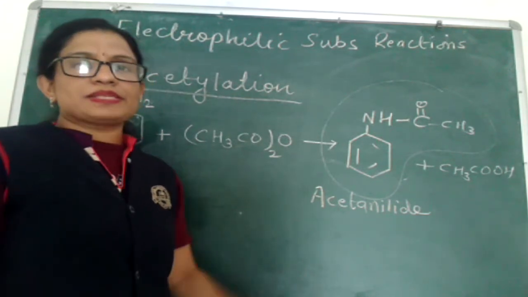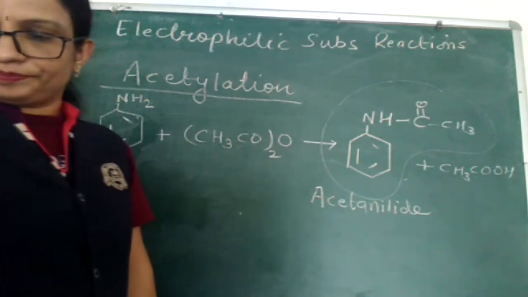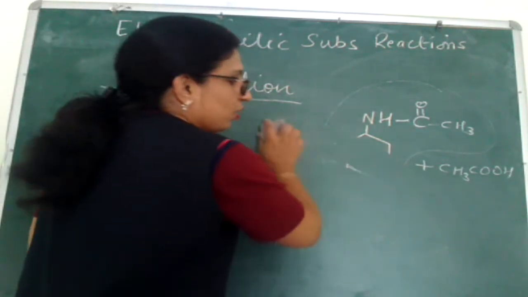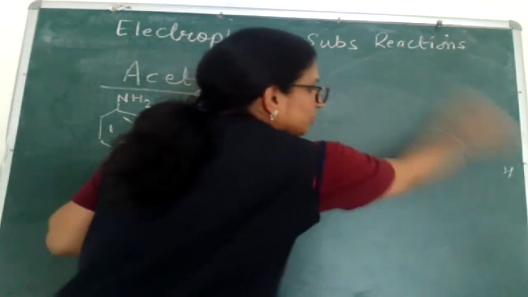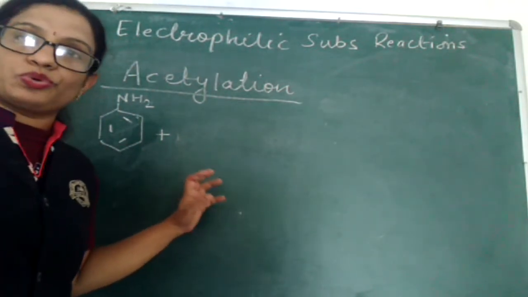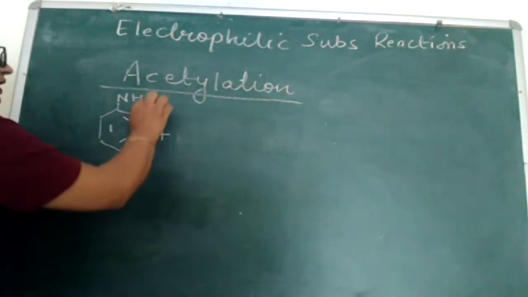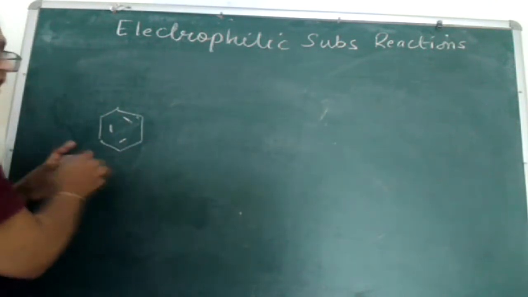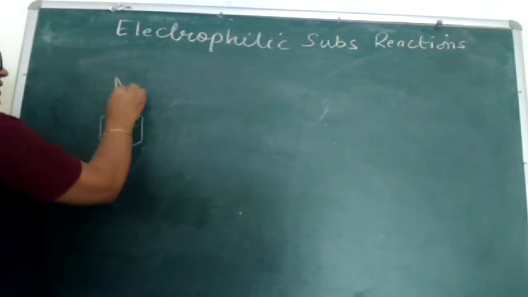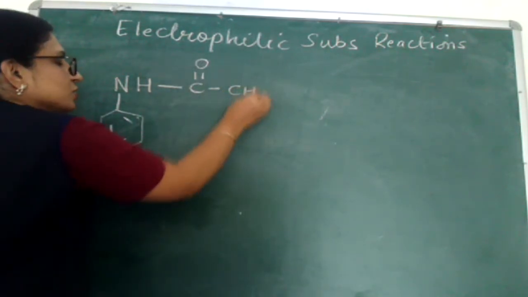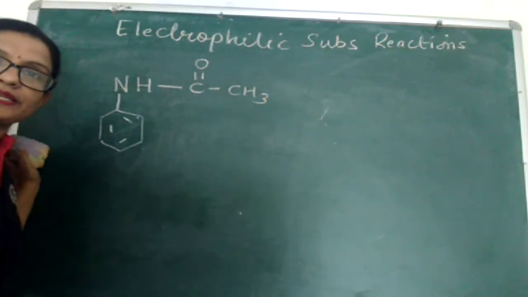Now, what happens in this acetanilide? We are talking about why, due to acetylation, the activation power of the NH2 group gets decreased. If I again write the structure of acetanilide, it is NH-C double bond O-CH3.